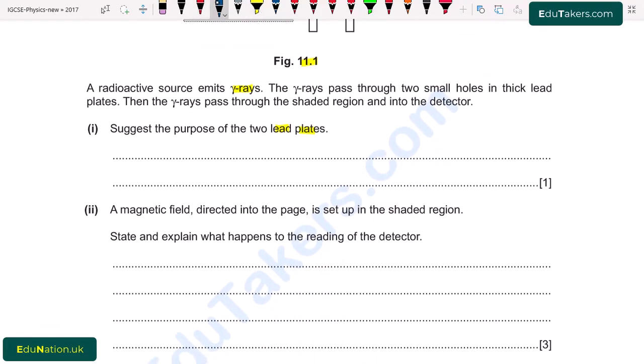So I write here: they produce a narrow beam of gamma rays and absorb all unwanted gamma rays.